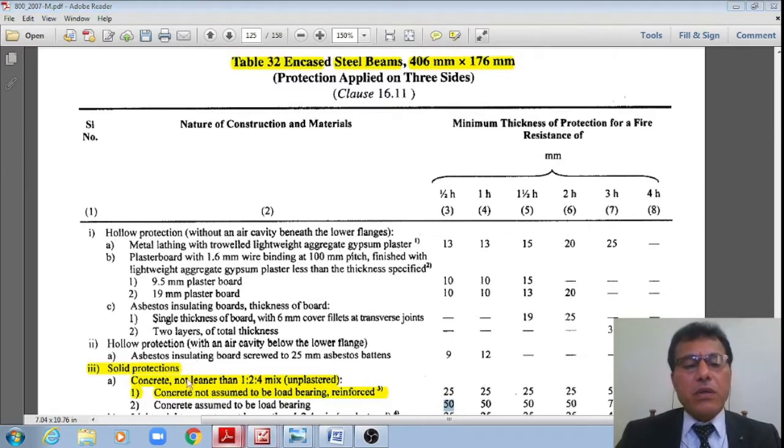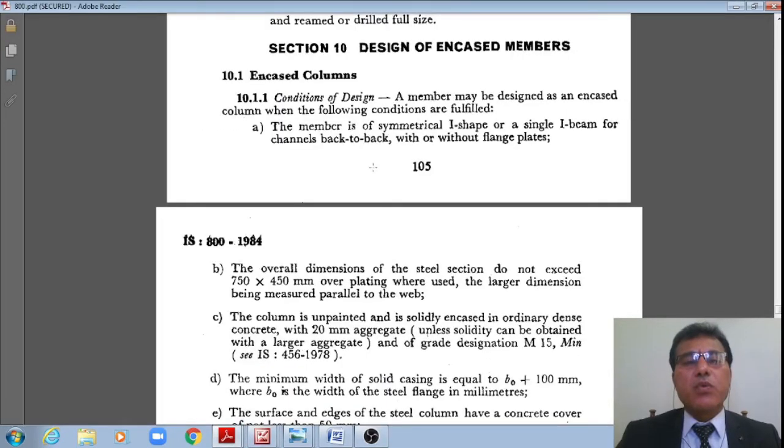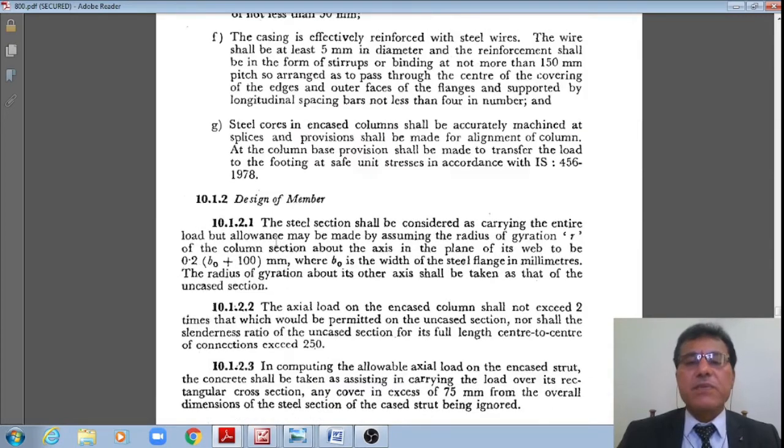Even if I go to the old code, IS 800 2007 is the new code as per the limit state method, whereas as per the working stress method, IS 800 1984, if I refer to Section 10, design of encased beams, we would have how the encasing shall be done for the columns. It is given, right? The member is of symmetrical shape or single I beam or channels back to back with or without flanges. This is for the column.